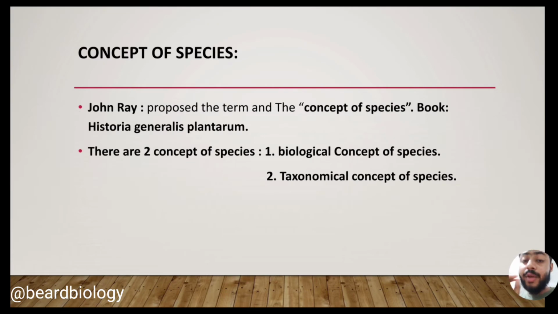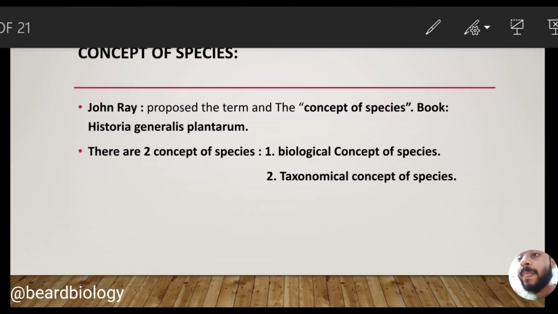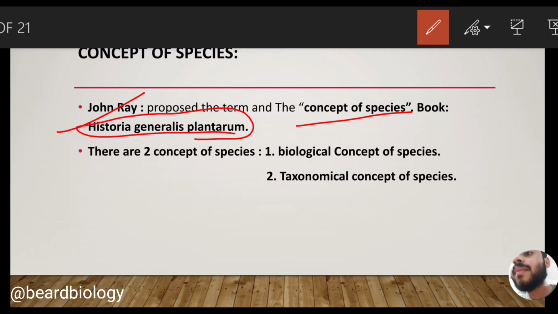Now let me go to a very important thing. This is a very important point. You should be attentive at this time, because this is the concept of the species. Who proposed this concept of the species? We must remember the name of the scientist John Ray, who proposed the concept of the species. He discussed this concept in his book Historia Generalis Plantarum. We must remember the name of the book.